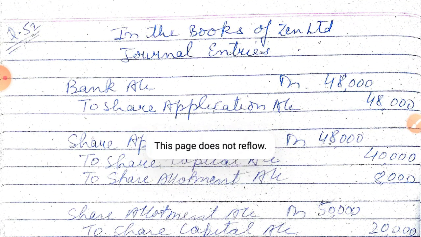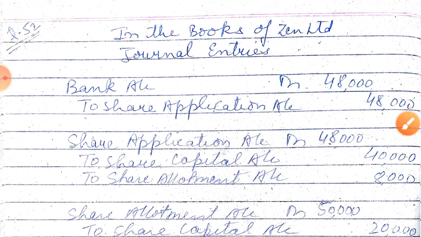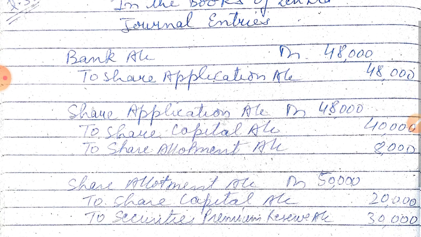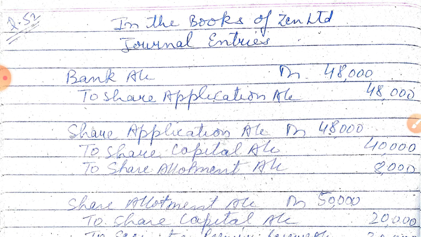So we shall start our solution. This is the journal entries. I'm not going to explain these journal entries because it is not asked in the question. I have just shown them because journal entries are most important in the board examination. Journal entries are asked and accounts are also asked, so you should be prepared. I'm not going to explain them today because they are the same, I have explained multiple times. You can just have a look or take a screenshot.